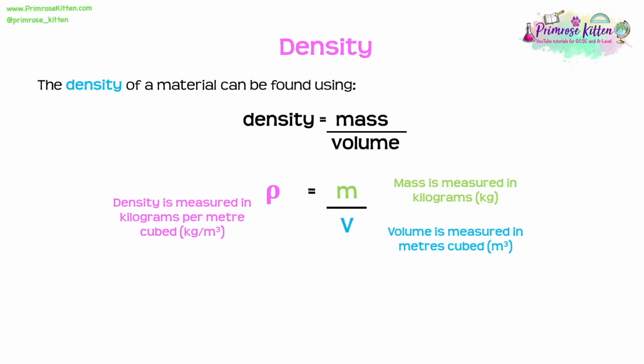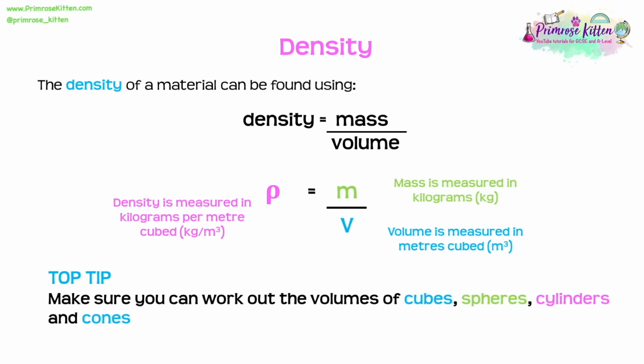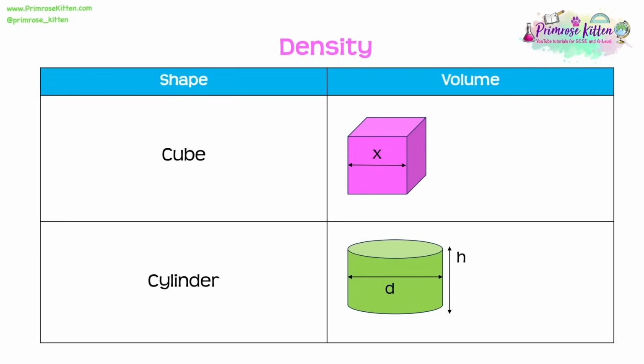To be able to calculate density in the exam, we're often going to be asked to calculate the volume of different shapes. So we need to make sure that we can work out the volumes of cubes, spheres, cylinders, and cones. Let's remind ourselves of how we calculate these volumes and make sure you learn these formulas. If we have a cube, we could use a ruler to measure the length of one of its sides, and we calculate the volume by taking that length, x, and cubing it. So the volume of a cube is x cubed.